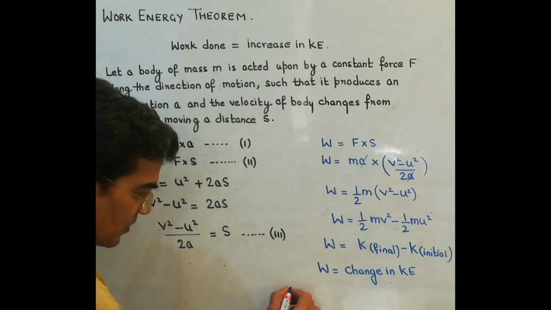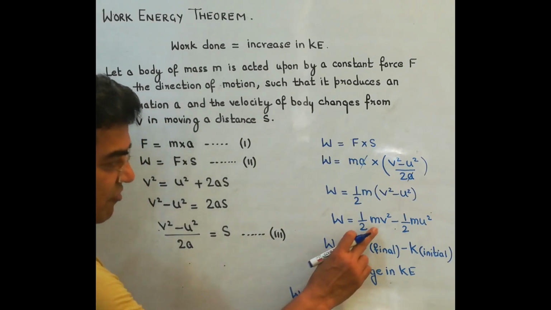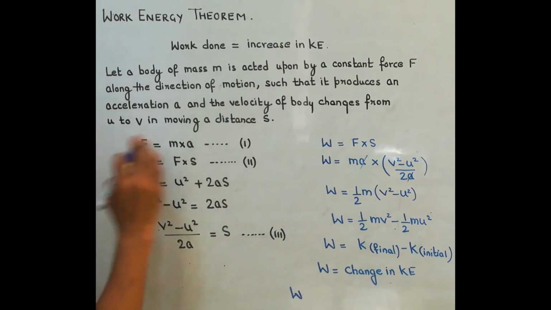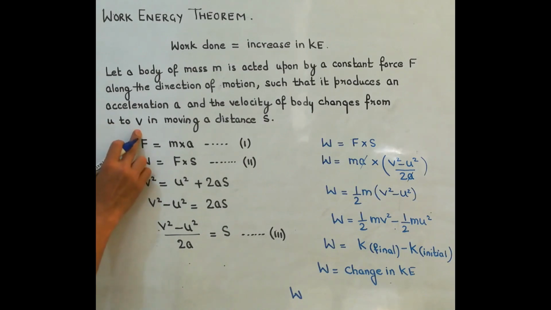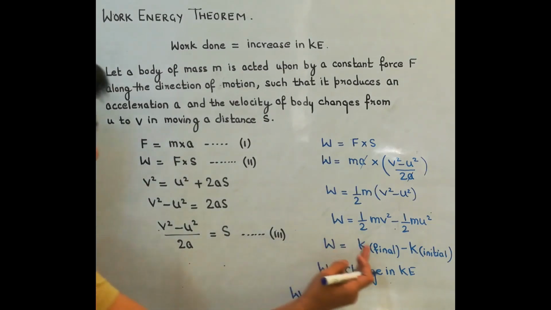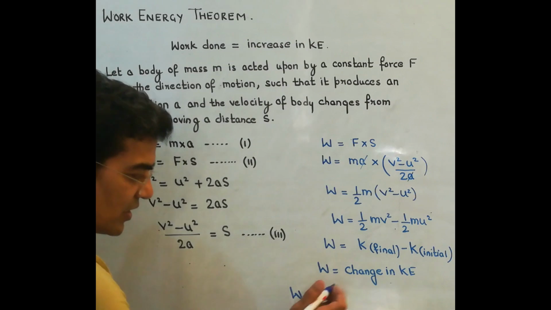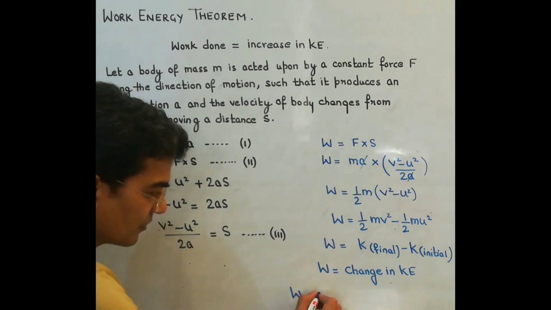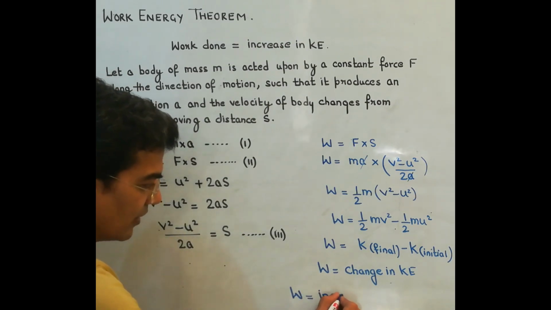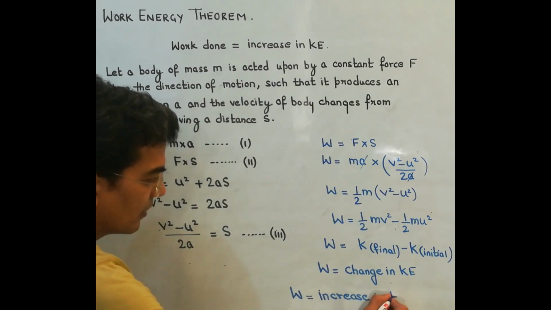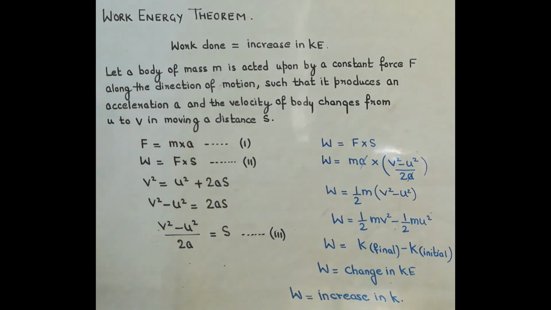This change represents an increase because the final is more, because as there is an acceleration, that means velocity is increasing. So final will be more and initial will be less. So this change is representing the increase in kinetic energy. This was the theorem.